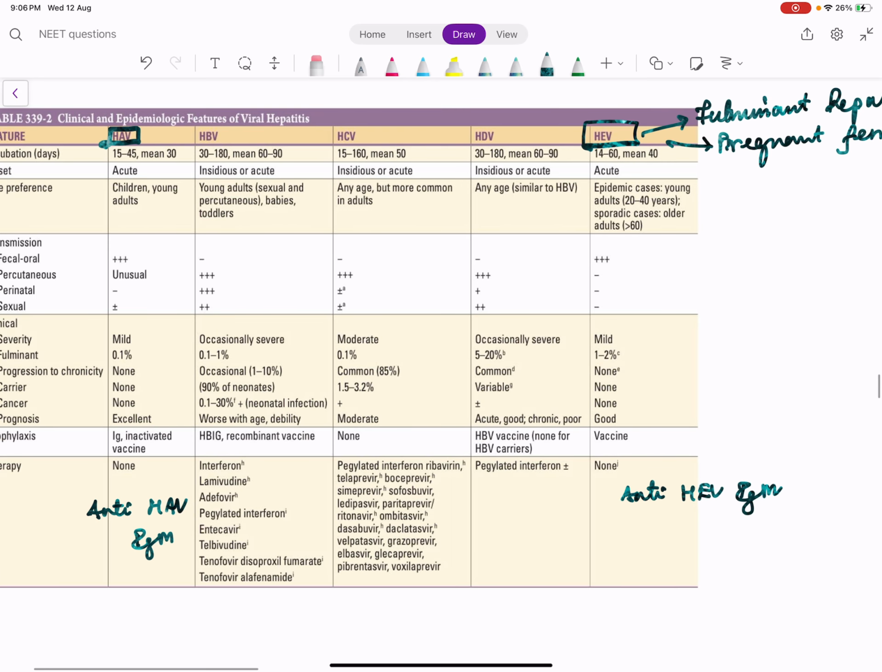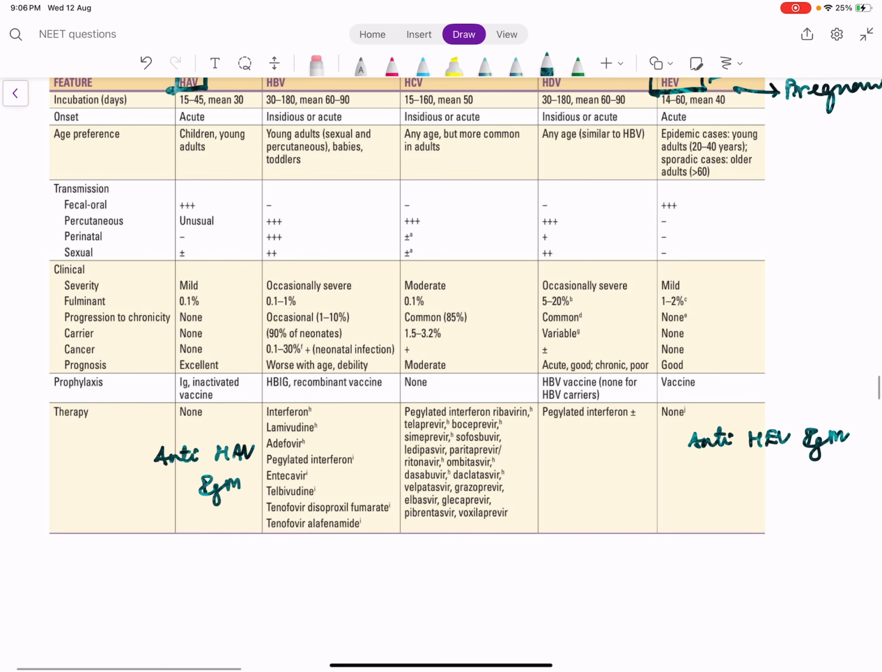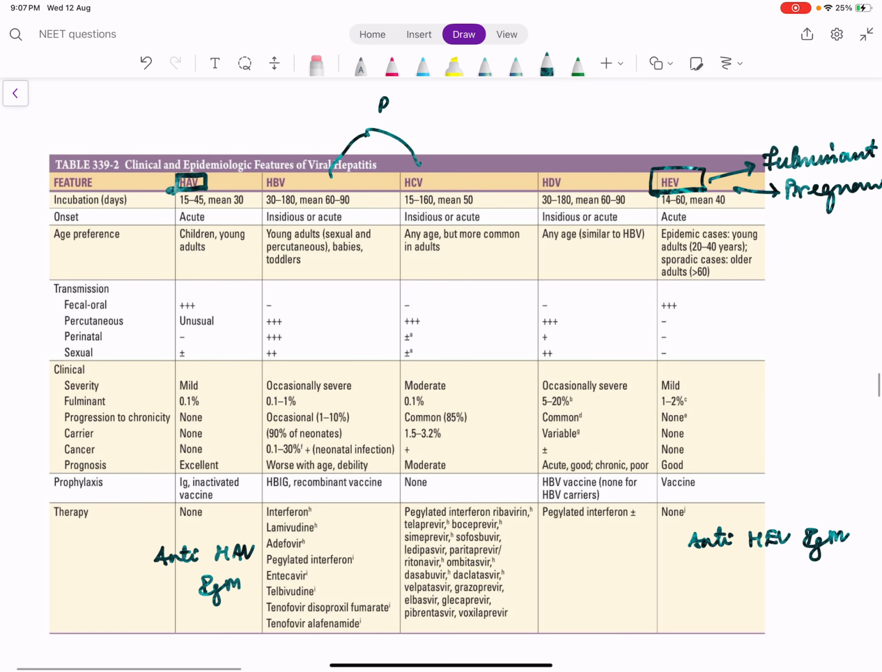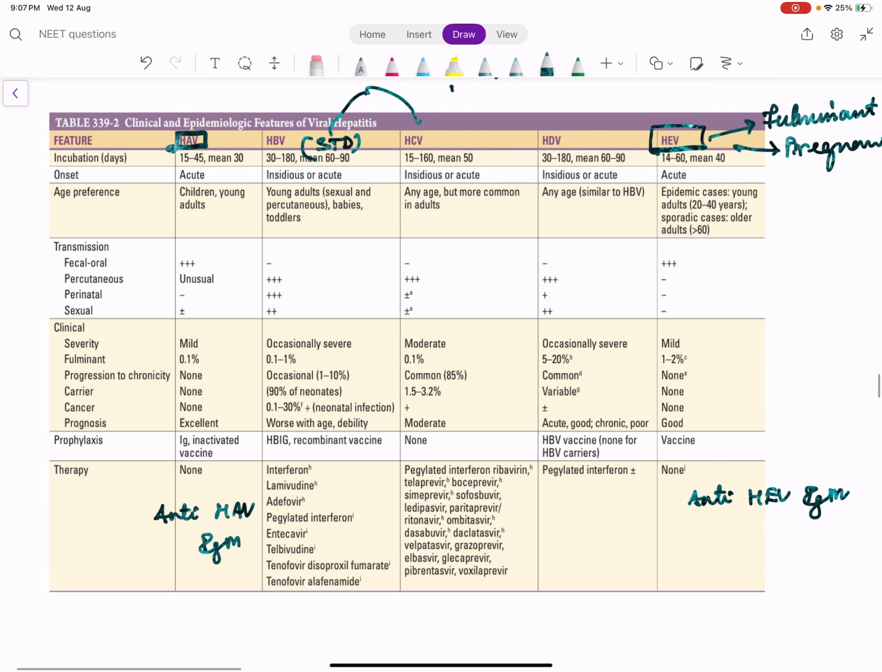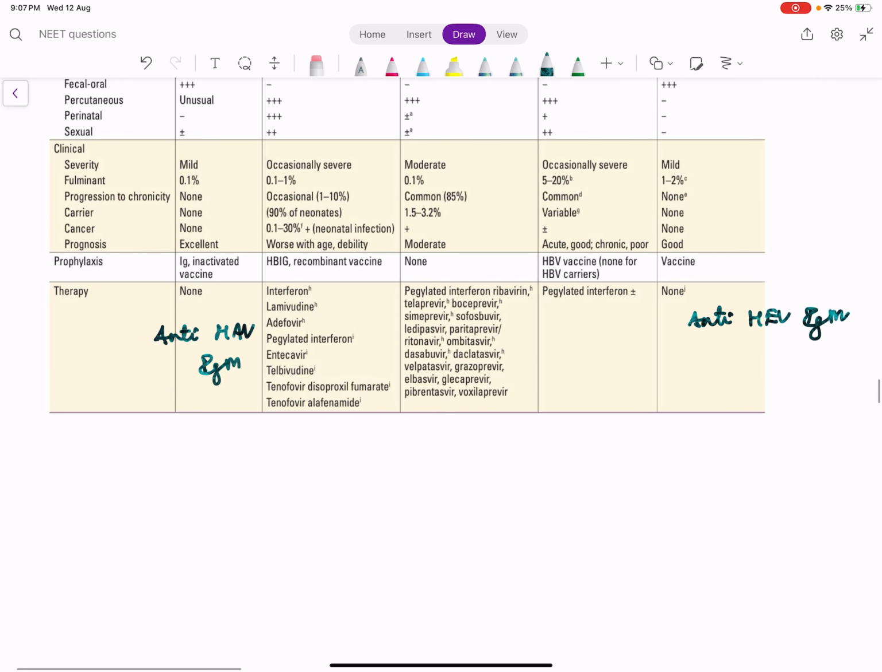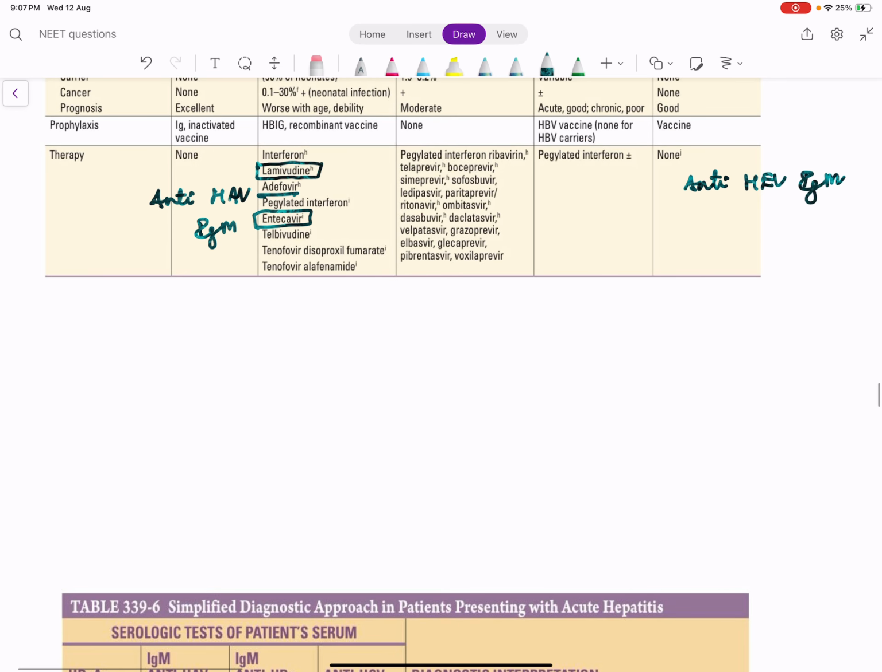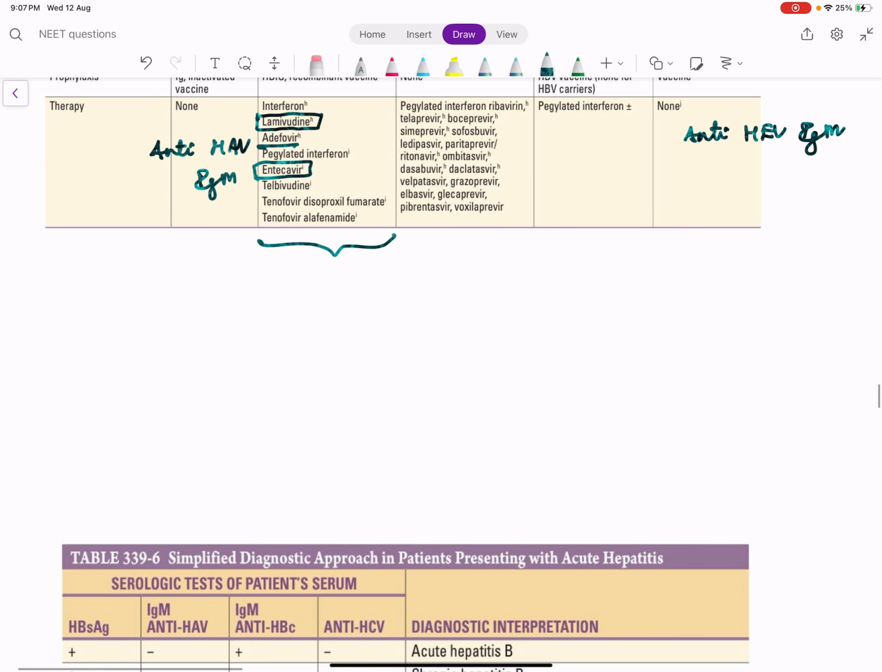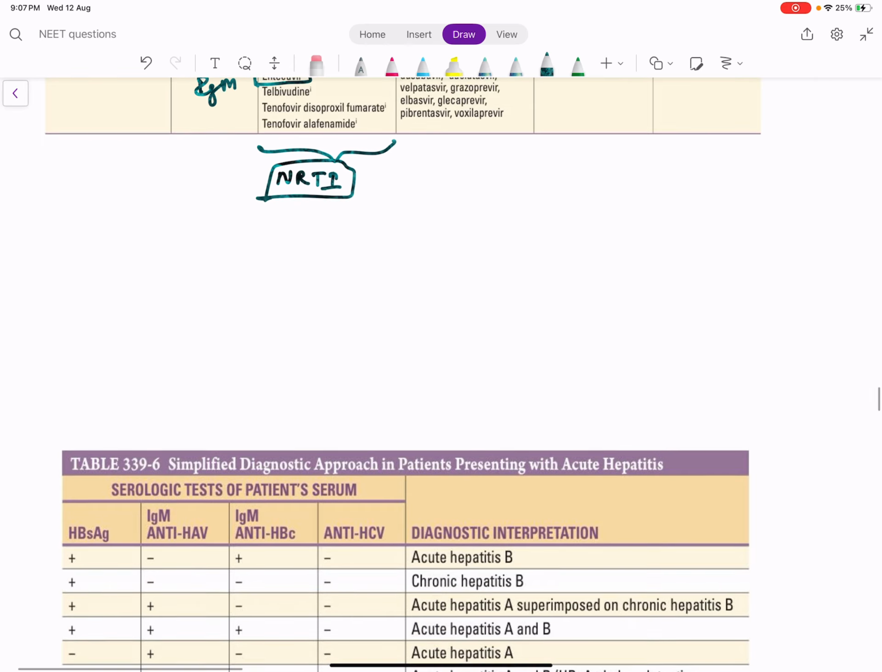Now hepatitis B and hepatitis C are chronic. These are blood-borne, so needle stick injuries or blood transfusions, and hepatitis B is also an STD. If you want to know the drug of choice for hepatitis B, it is lamivudine, adefovir or entecavir. If you remember, some of these drugs also come in HIV: nucleoside reverse transcriptase inhibitors or nucleoside analogs.